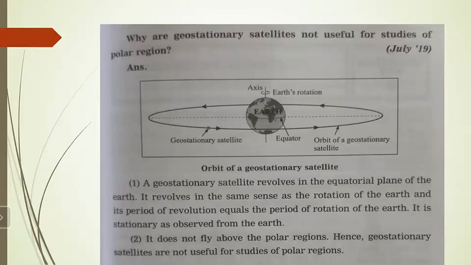As these satellites are in the equatorial plane and their period of rotation and that of the Earth is the same, they appear stationary as observed from the Earth, and they do not fly above the polar region. Hence, geostationary satellites are not useful for studies of the polar region.